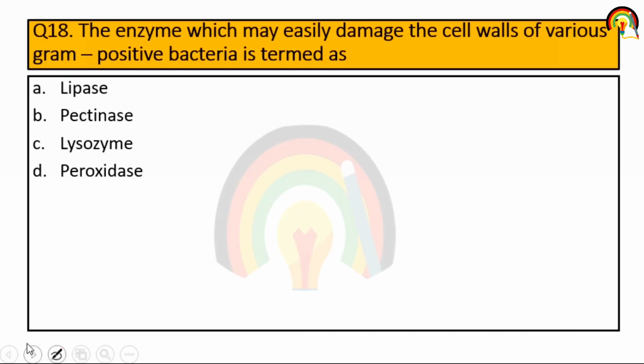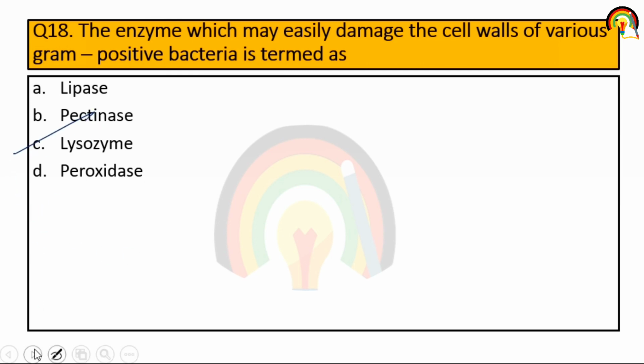Next one, the enzyme which may easily damage the cell wall of various gram-positive bacteria is termed as lipase, pectinase, lysozyme or peroxisome. So it's lysozyme that may easily damage the cell wall of various gram-positive bacteria. That enzyme is the lysozyme enzyme.